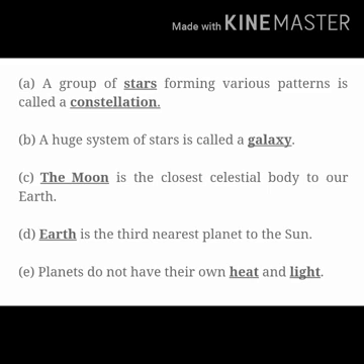Okay. Next one is: which planet is the third nearest planet to the Sun? It is Earth. Next, planets do not have their dash and dash. They don't have their own heat and light. They derive it from other celestial bodies. Like planet Earth derives its light, कहाँ से आती है उसके पास light? Earth derives its light from the sun and heat also from the sun. So they don't have their own heat and light. Okay, so here we have discussed one more worksheet of geography chapter 1.